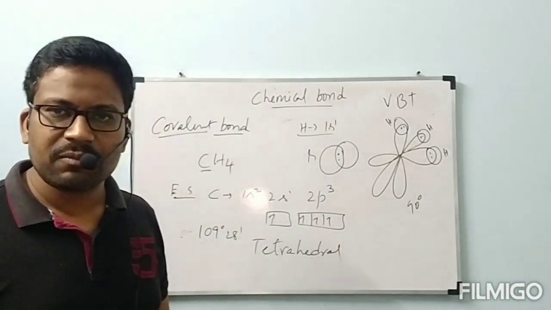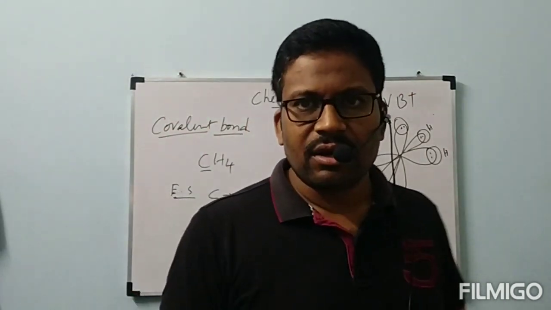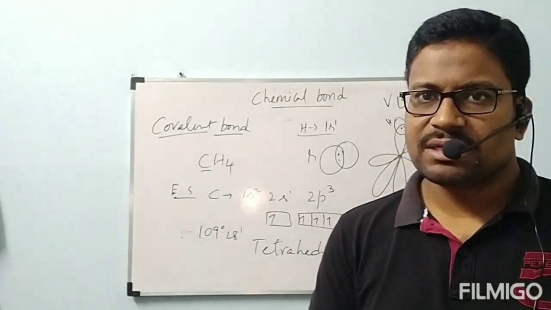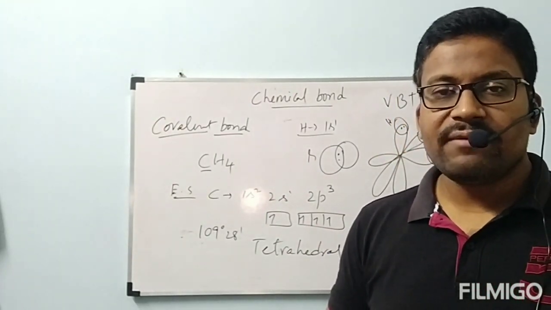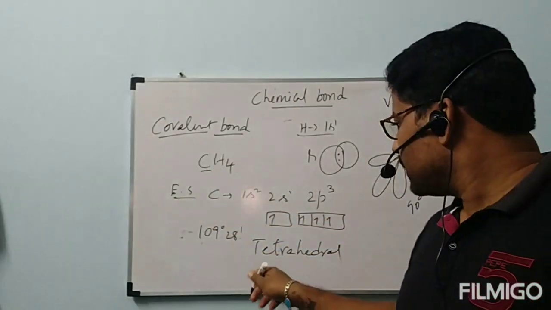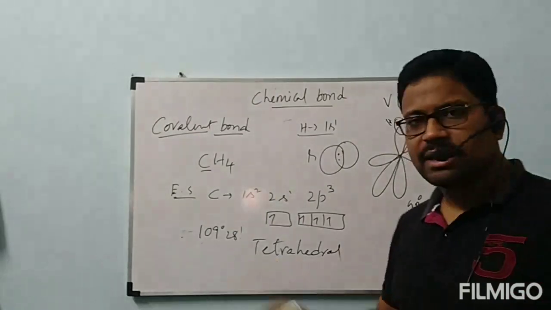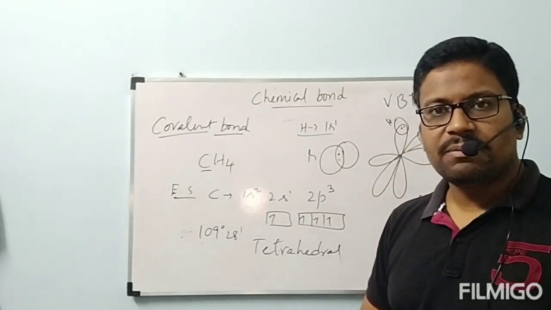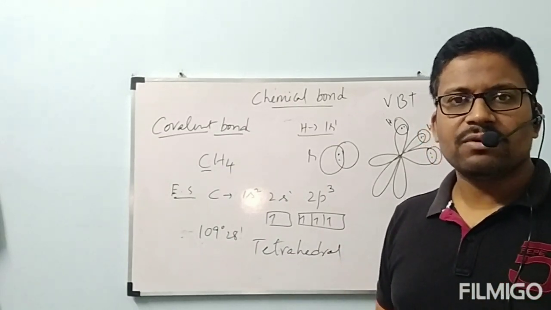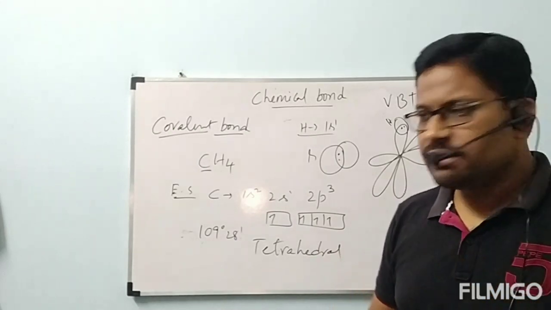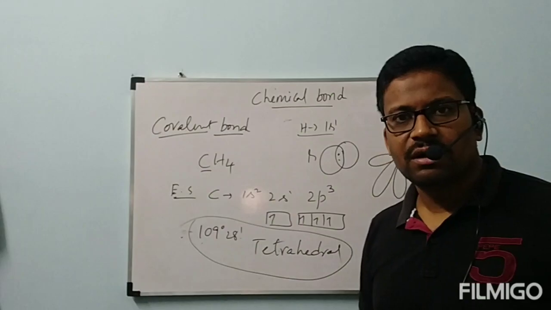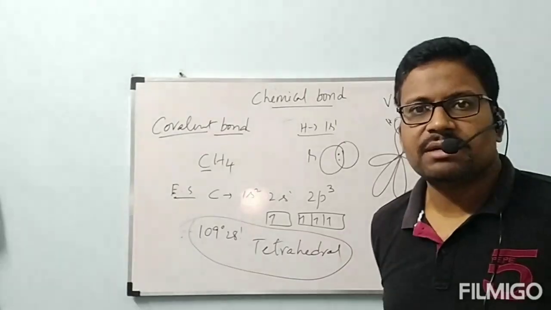If you take any polyatomic molecule, this theory failed to explain correctly the structure as well as bond angles. Even though it is experimentally explained, suppose experimentally CH4 is explained as tetrahedral shape and bond angle 109 degrees 28 minutes, that is not proved theoretically. Then that one is not that much fulfilled. Then what we are going to do, we have to explain the characteristic of the structure of CH4, why it is showing 109 degrees 28 minutes.